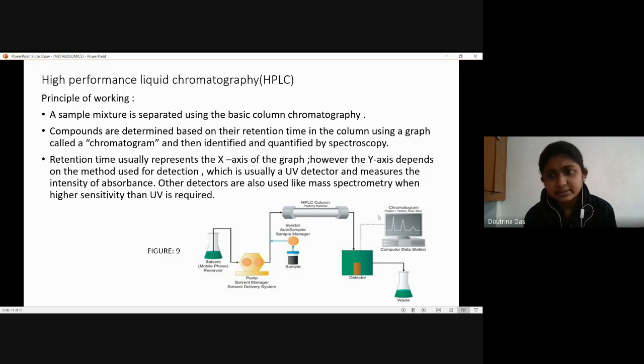So the result is depicted in the chromatograph, and this is working on a basic chromatographic technique. Like the solvent is passing over here, we have the pump over here, the sample coming in through here, and we have the HPLC column, and then we have the detector, and the waste is coming out over here, and the result is depicted in the form of a chromatogram.